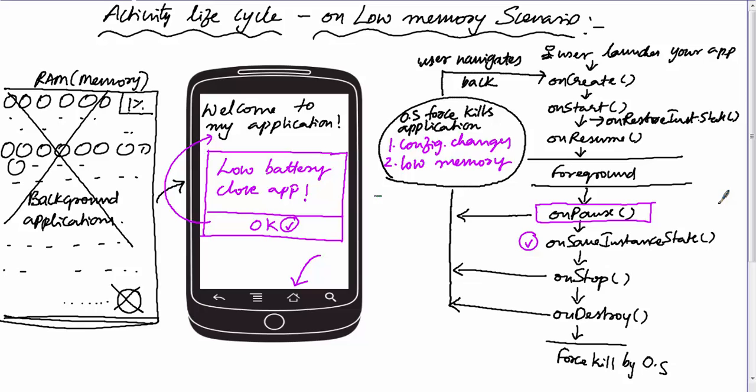Remember, in case of configuration changes, the OS will kill and recreate your application immediately. Whereas in case of low memory, the OS will kill your activity, but the OS may not recreate your activity immediately. Only if the user navigates back to your activity will the OS recreate it, or else maybe in future, if the low memory scenario is not there and sufficient memory is available, in that case also the OS may recreate your activity. So with this, I hope you understood configuration changes and low memory scenarios.